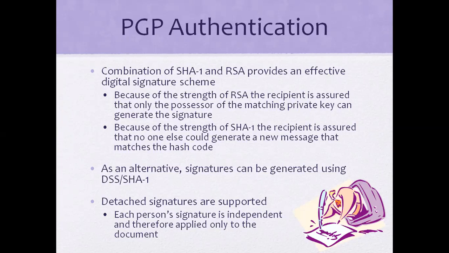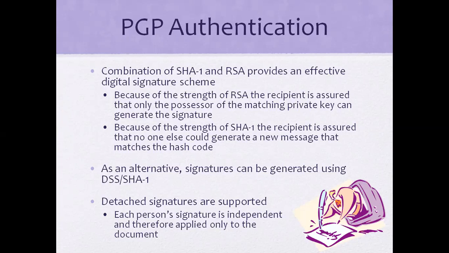The digital signature standard, DSS, is very important. It is a special type of security standard with an amalgamation of these two algorithms. It gives strong assurance from the recipient side: only the sender's matching private key can generate the signature.